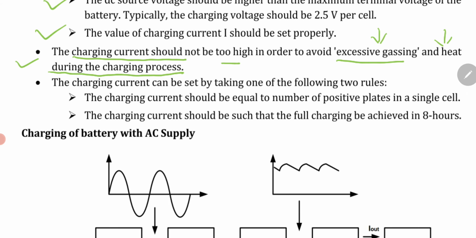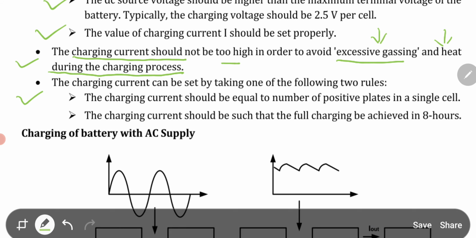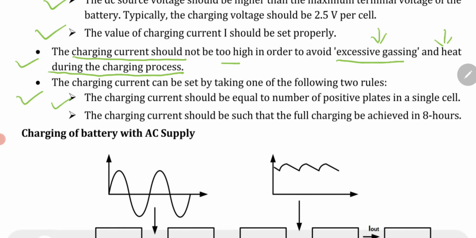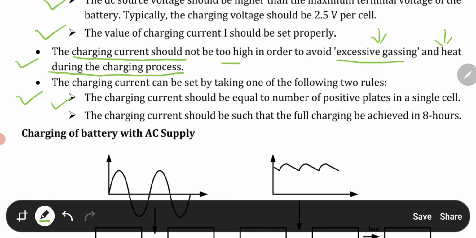Now the charging current can be set by following one of two rules. First rule, the charging current should be equal to the number of positive plates in a single cell. Second, the charging current should be such that full charging is achieved in 8 hours. So these two rules should be kept in mind: first, the charging current equal to the number of positive plates, and second, the charging current such that full charging is achieved in 8 hours.